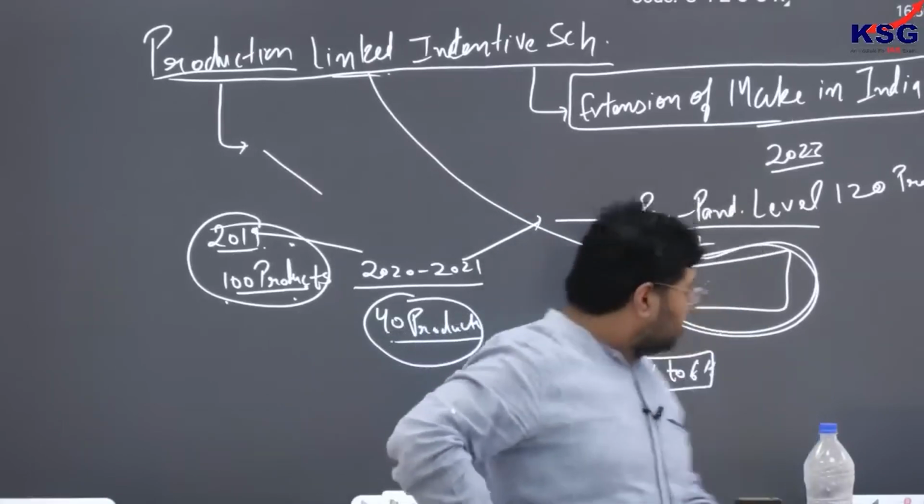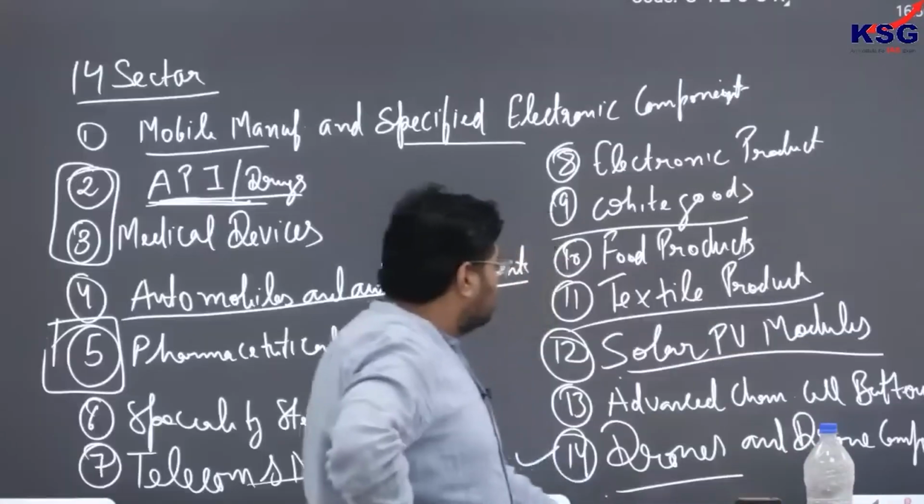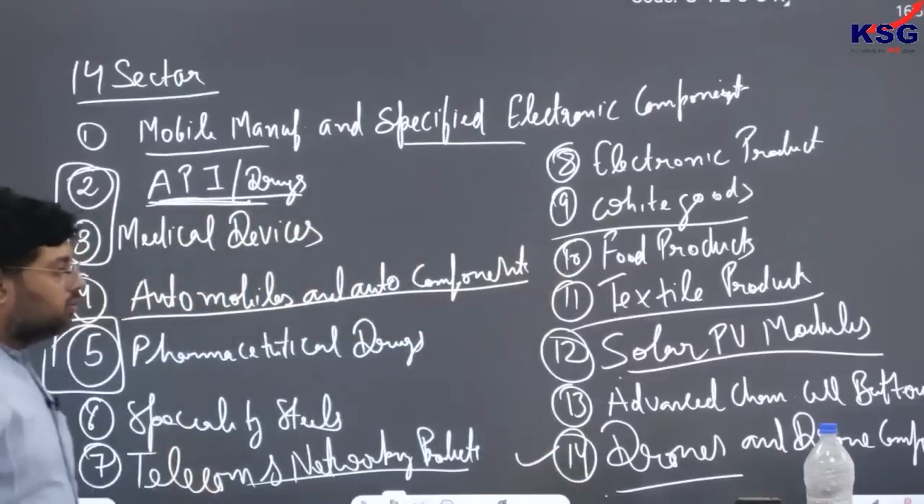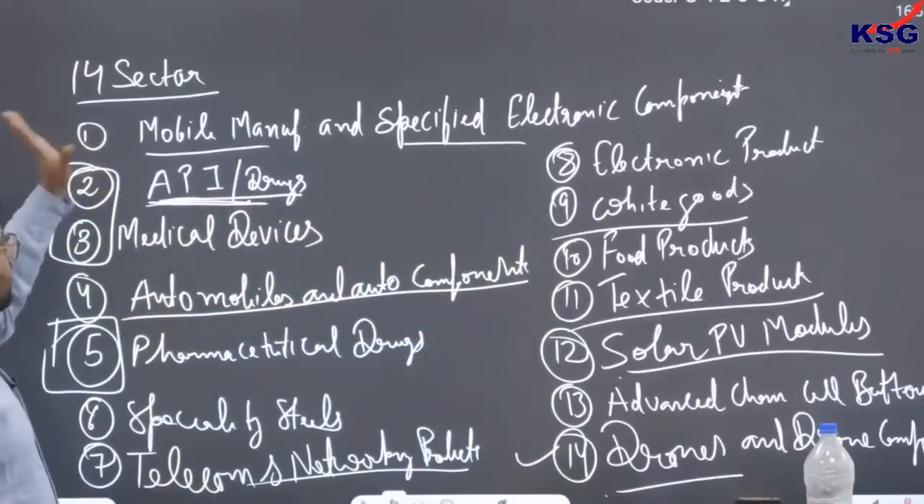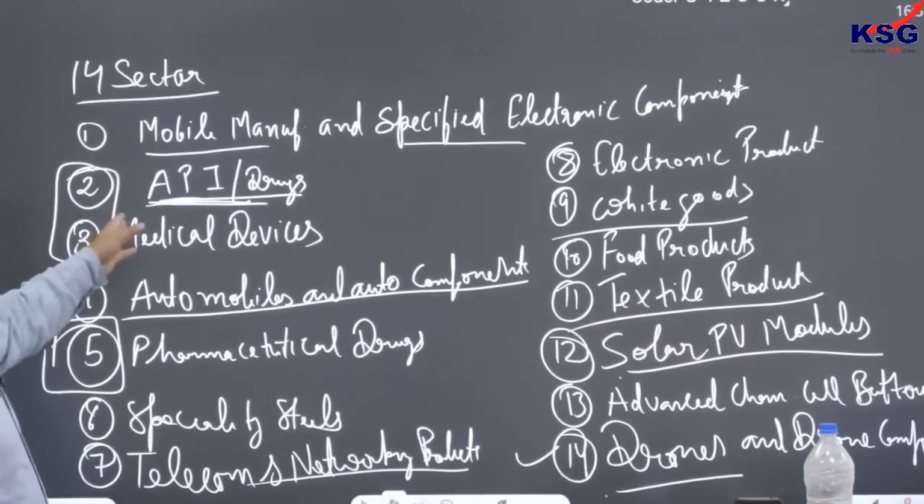Clear? So some are demanding to see it again. So again I will tell you. First is mobile manufacturing and specified electronic component. Second is advanced pharmaceutical ingredients or drugs.